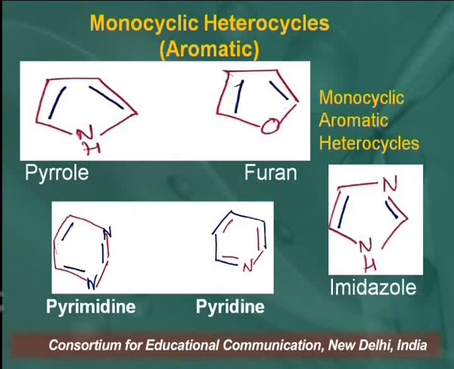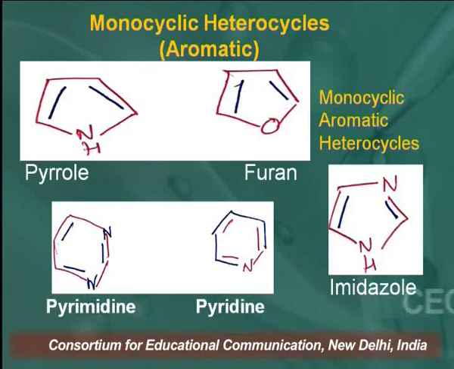So learner, this is also a fully aromatic compound. Why is this fully aromatic, learner? Because here both the nitrogens have lone pairs of electrons, but those lone pairs are not delocalized in the ring. So this is an aromatic heterocycle. Similarly, pyridine is a 6-membered ring and one carbon is replaced by a nitrogen atom.